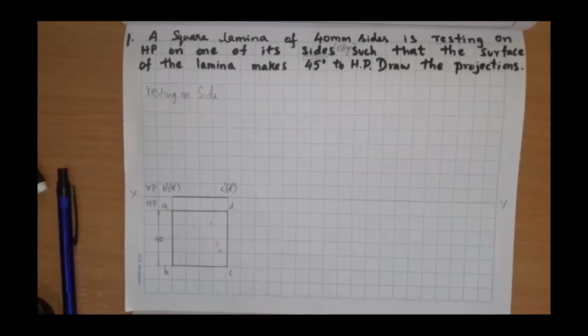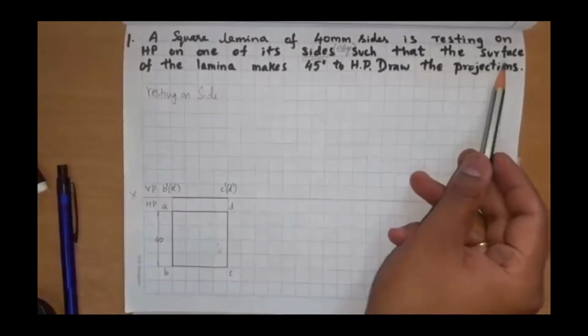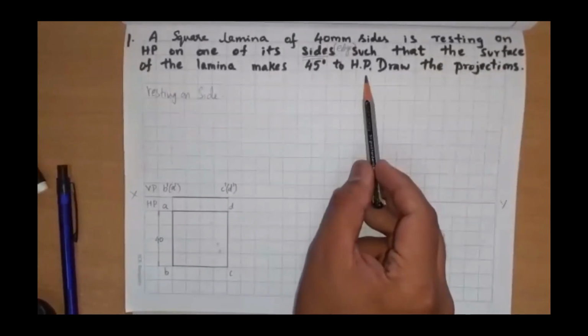What is the next condition? Is this the final answer? No, sir. This is not the final answer. This is my first assumption step based on the edge condition. And second, what they have given is that the surface of the lamina makes 45 degree to HP.